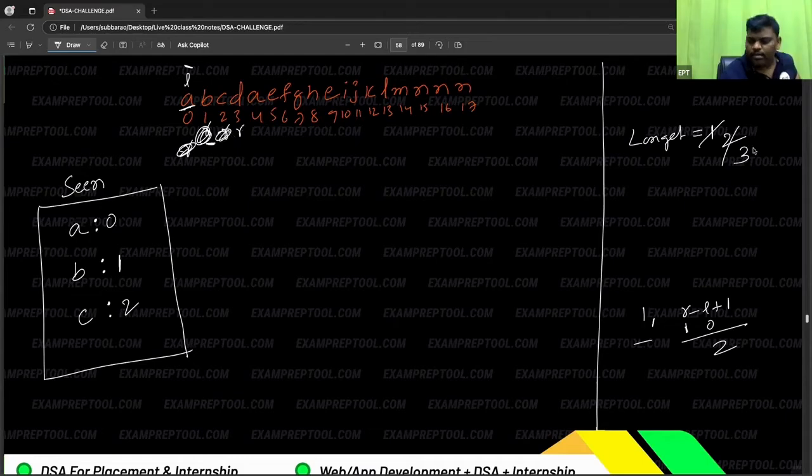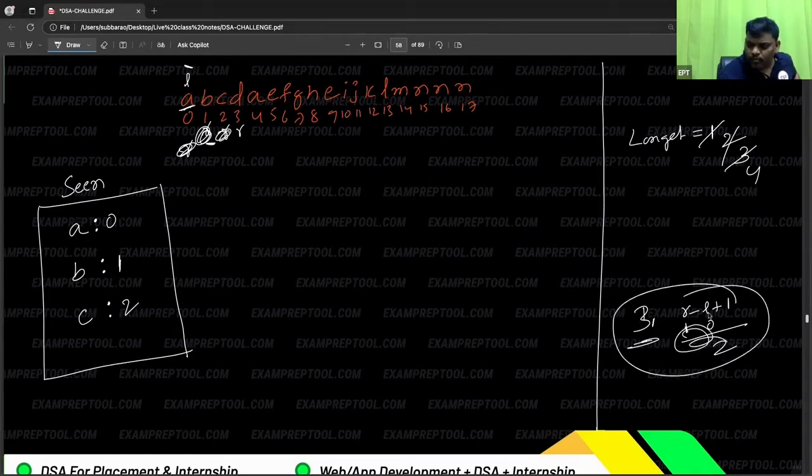Again, what is the answer? It became 4. Same formula applied. So the previous one is what? 3. 3 and this new one compare. So I think 4 is best. So change the longest to 4. The new person you have to mark also. D is going to be at the third place. I am not doing anything else.